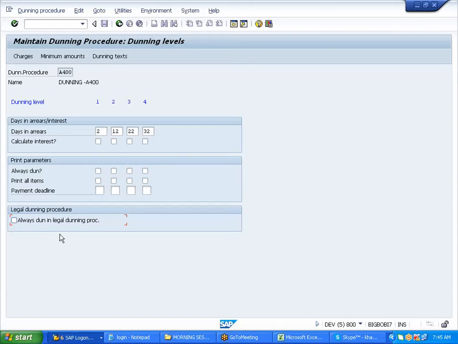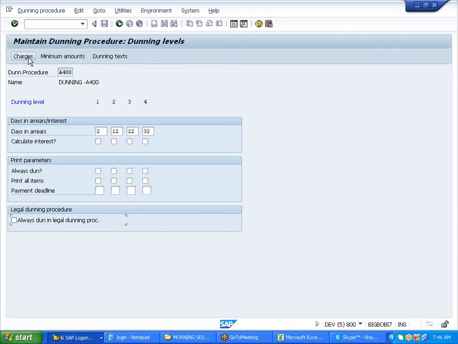It means what will happen if you get your credit card statement and you have not paid: the first statement will be a normal statement, the second normal, the third normal, maybe depending on their policy. The last one will come like a legal one. The output format itself will be different. So like this, do you want to run all these notices into the legal dunning procedure or what?